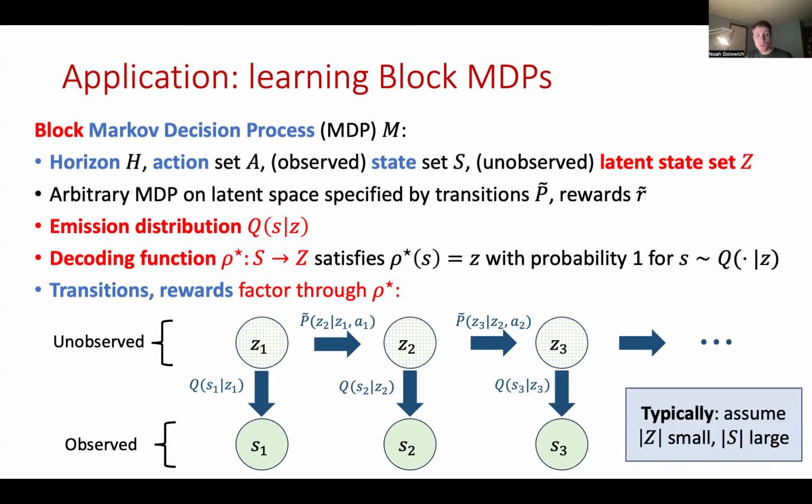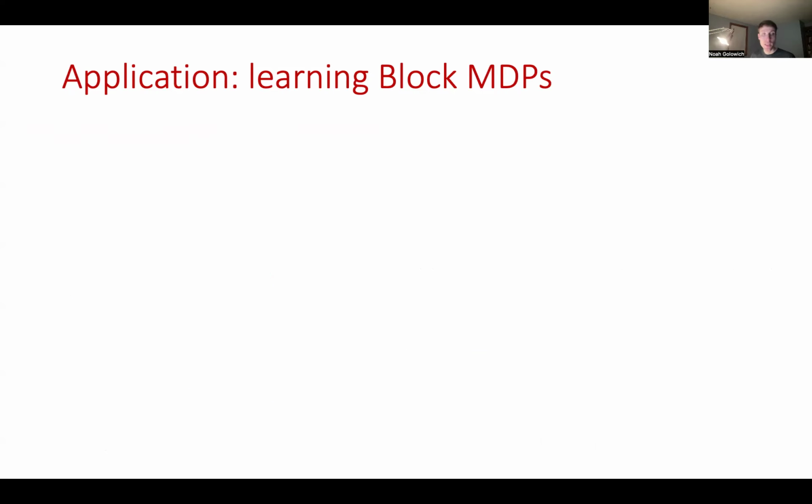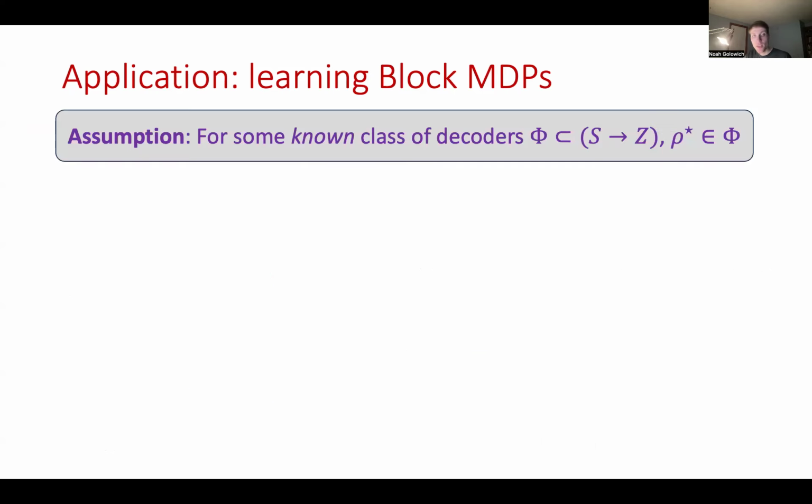Now, it's typically assumed that the latent state space is relatively small, so we're okay with bounds that scale polynomially in the size of Z, but that the observed state space S is large, so we don't want polynomial dependence on S in our bounds. Now, in order to get such a guarantee, we have to make some assumption about the decoding function rho star. The typical assumption is that there's some known class of decoders phi, consisting of functions mapping from S to Z, which contains the true decoding function rho star.